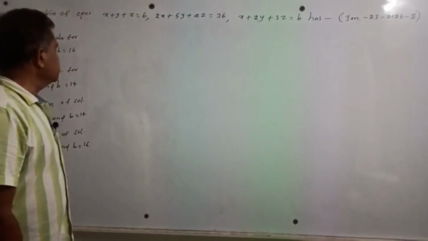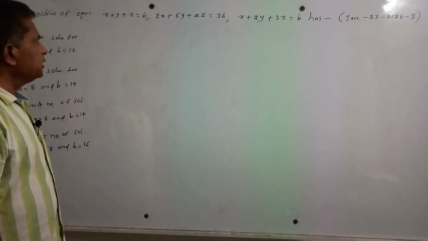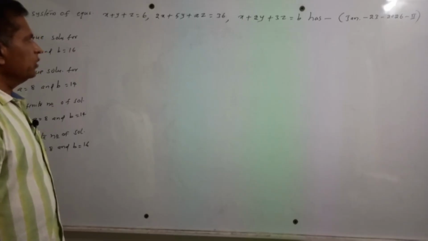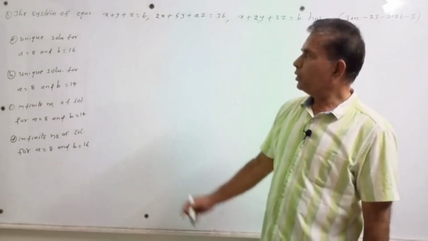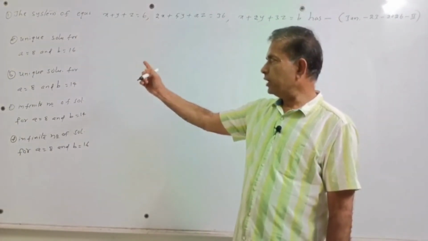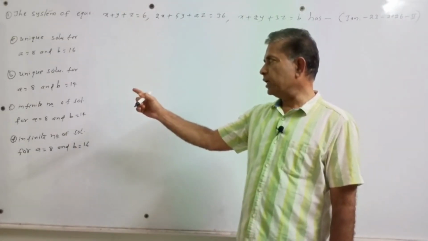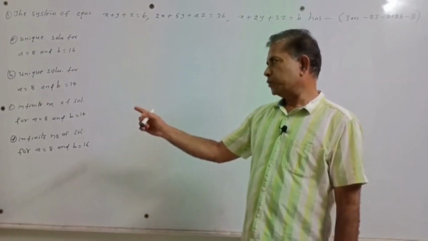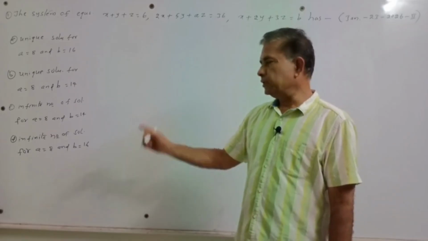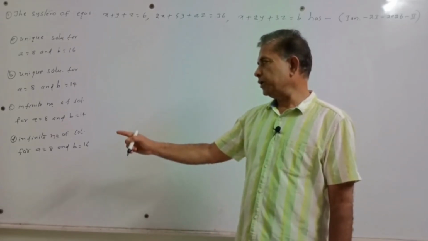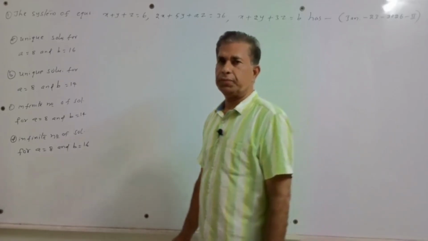The system of equations x + y + z = 6, 2x + 5y + az = 36, x + 2y + 3z = b has: Option A, a unique solution for a = 8 and b = 16. Option B, a unique solution for a = 8 and b = 14. Option C, infinite number of solutions for a = 8 and b = 14. Option D, infinite number of solutions for a = 8 and b = 16.